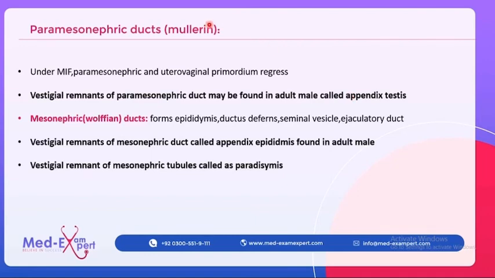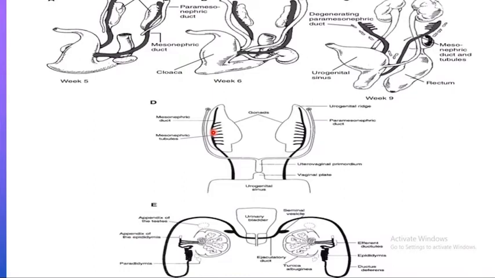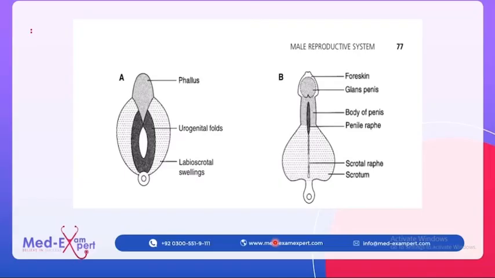Mainly you should know that the paramesonephric duct, under the action of Mullerian inhibiting factor, does not form any structure in the male, whereas the mesonephric duct forms the epididymis, ductus deferens, seminal vesicle, and the ejaculatory duct.